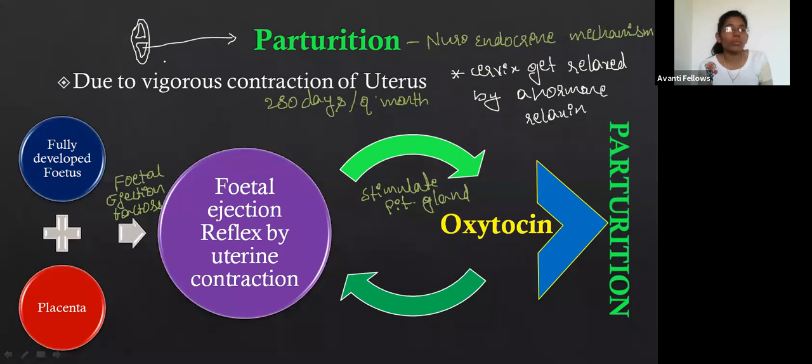Ma'am, why do women get pain during the parturition? Because of the uterine contraction. A very strong uterine contraction takes place. Does the urinary bladder become contacted during baby development in the uterus? No. See, the baby is going to develop in the pelvic region, Naveen.